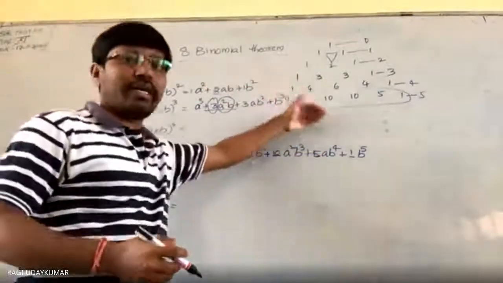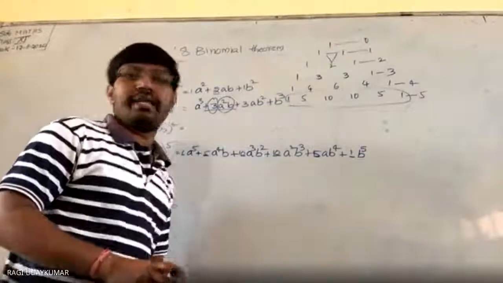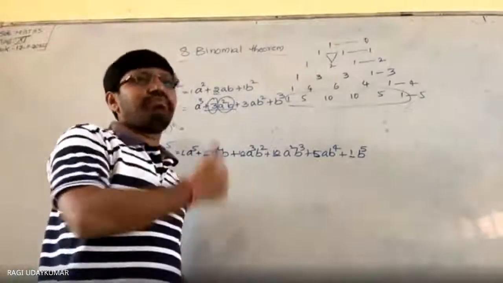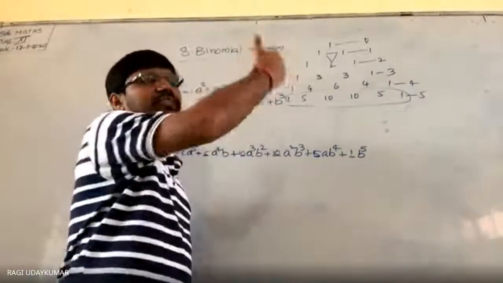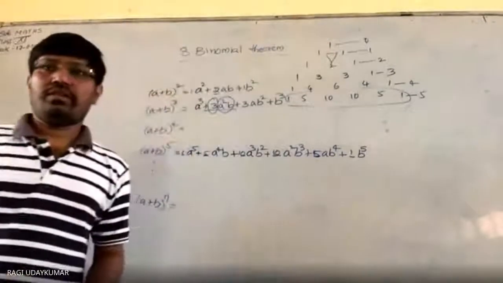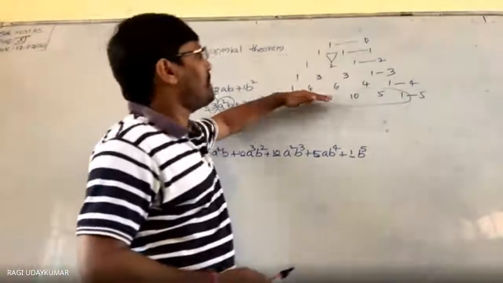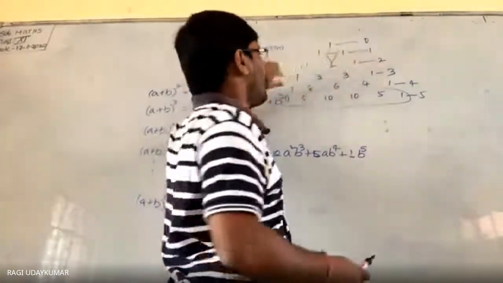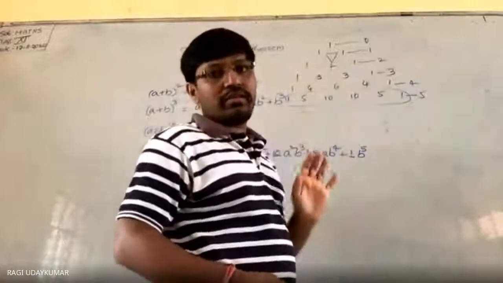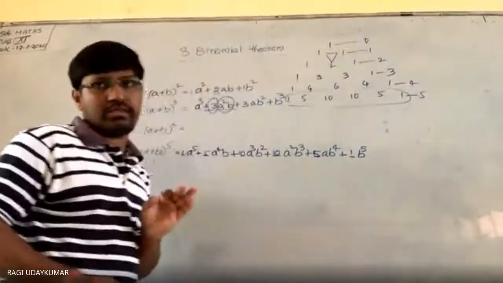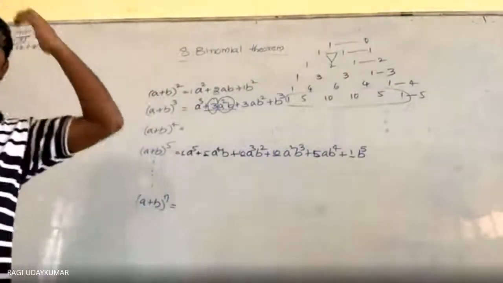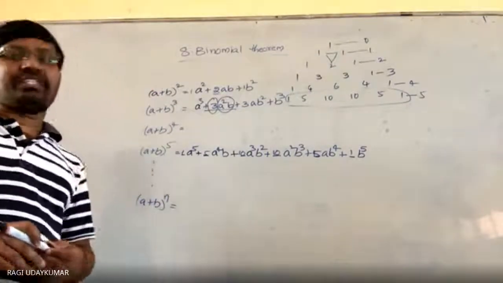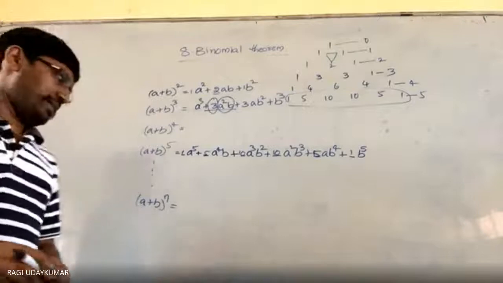Suppose if you want to find exactly a plus b whole to the power of 100, compulsorily you need power 99, power 98, power 97, 96, all should be there with you. Otherwise, you cannot find out this row without the previous ones. So that is the main drawback in this. This can be overcome if the combination concept is taken into consideration.